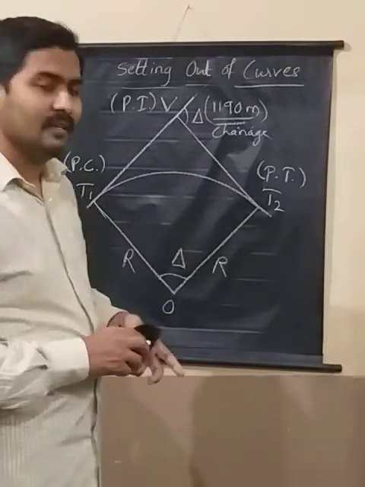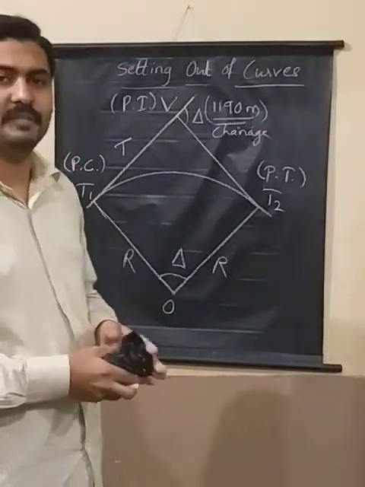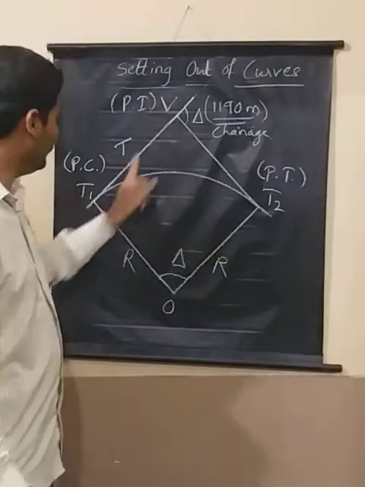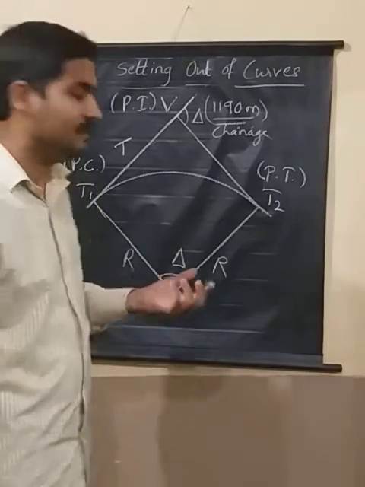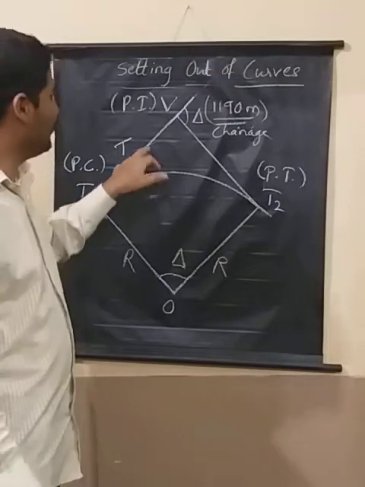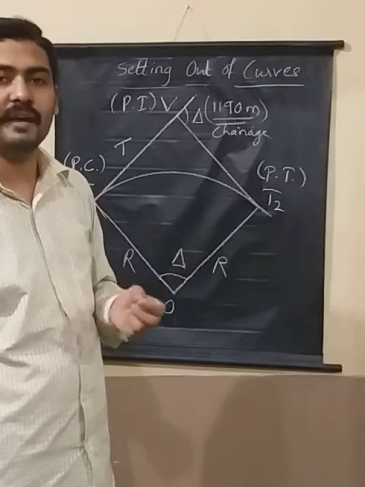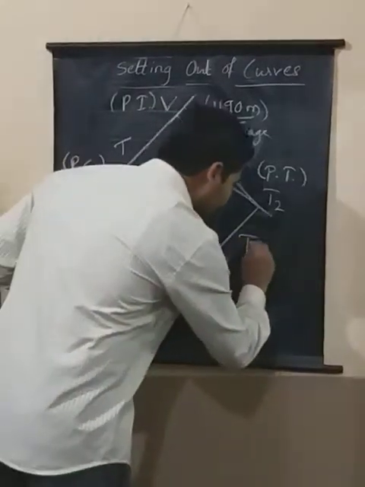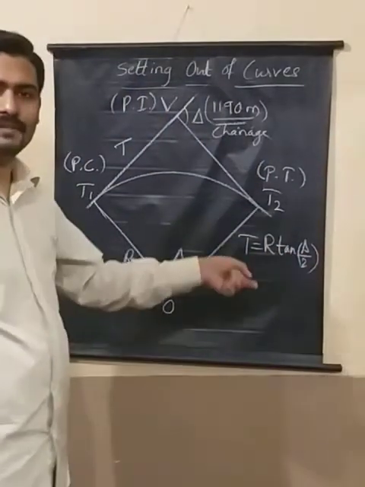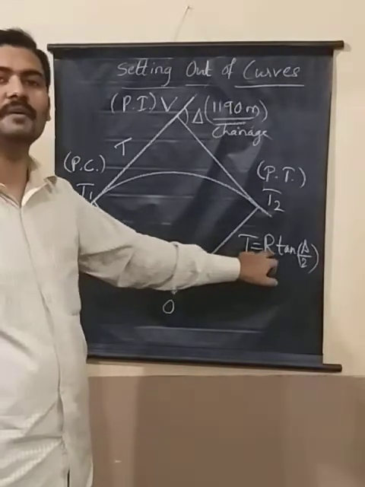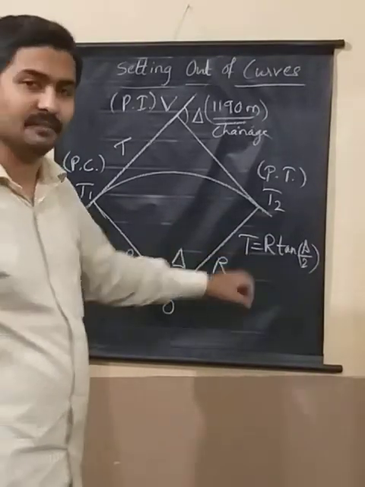It is quite simple if I know the tangent length, that means the length of tangent VT1. If I am able to get VT1, then I can easily find out the chainage of T1. So how am I going to get T? I have the formula for that. T is equal to R tan delta by 2. In the last session we even solved problems on this. T is equal to R tan delta by 2, where T is the tangent length.